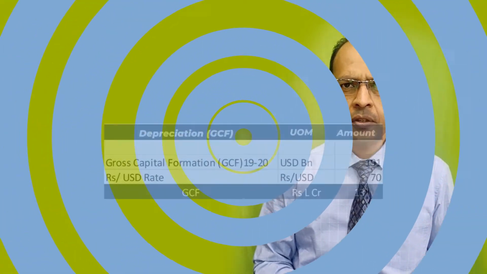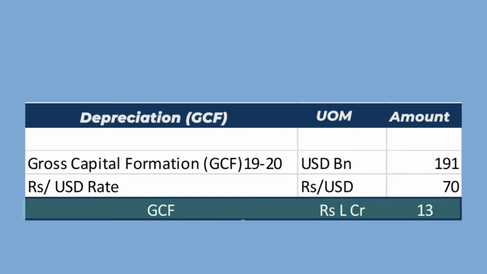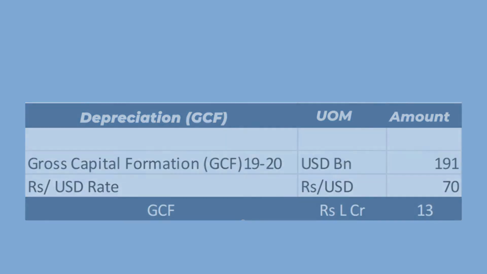The other approach is the gross capital formation approach. In the year 2019-20, the GCF was $191 billion, and that comes to around 13 lakh crore rupees. Using GCF as equivalent to the depreciation, we can safely assume that depreciation for the economy is around 15 lakh crore rupees.